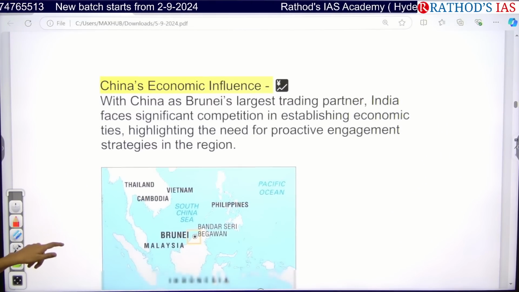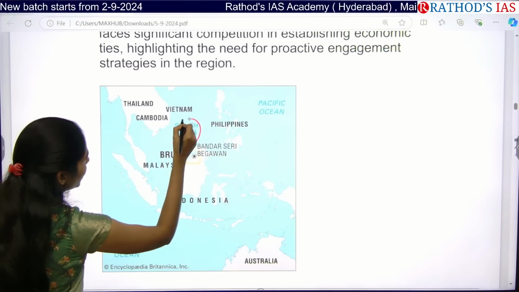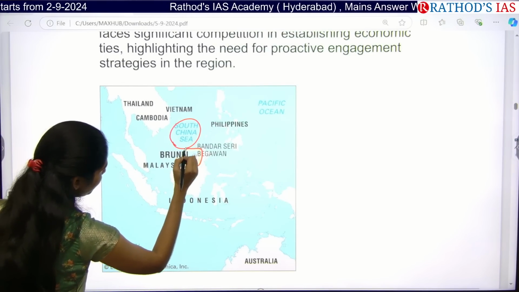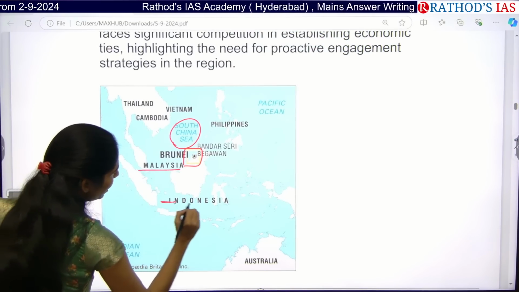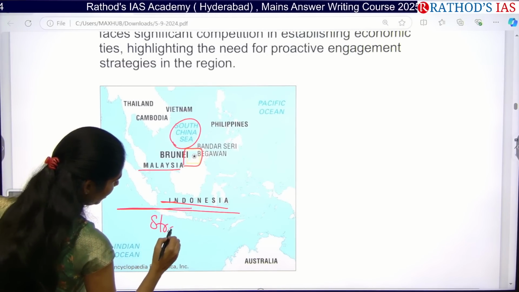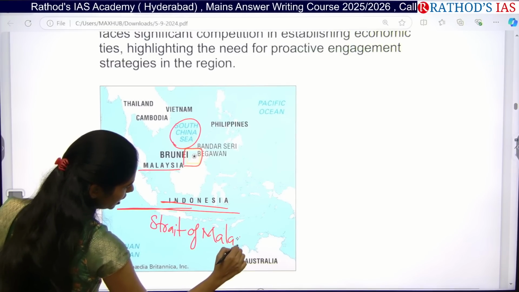Okay, and if you see where Brunei is located, here we have the South China Sea, and here we have Brunei, and below this we have Malaysia and Indonesia, and this part is called the Strait of Malacca. Have you heard about the Strait of Malacca? So what is the Strait of Malacca?